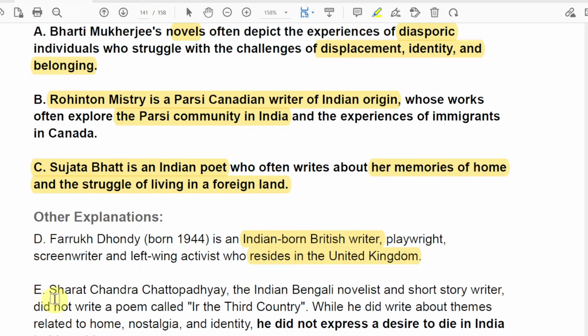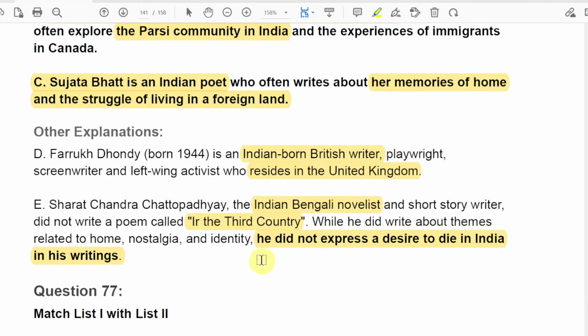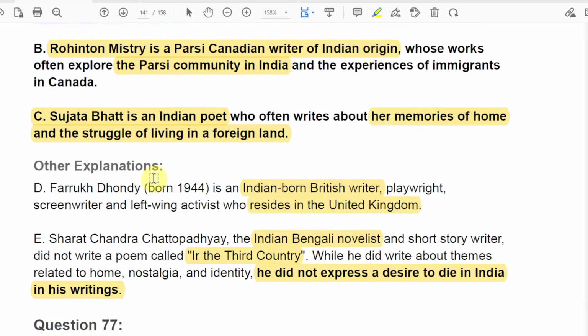And E says Sarat Chandra Chattopadhyay, who is an Indian Bengali novelist, did not write a poem. While he did write about themes related to home and nostalgia, he did not express a desire to die in India in his writing. So these two statements are incorrect, and we can just go with A, B, and C.